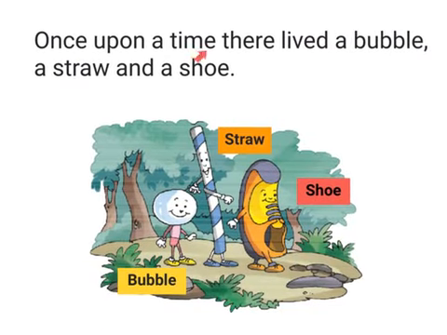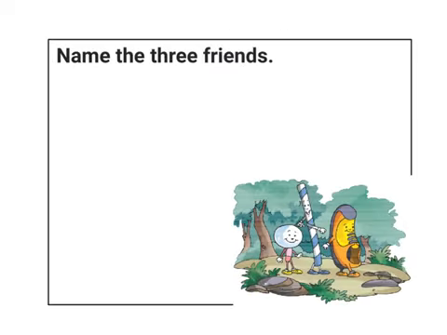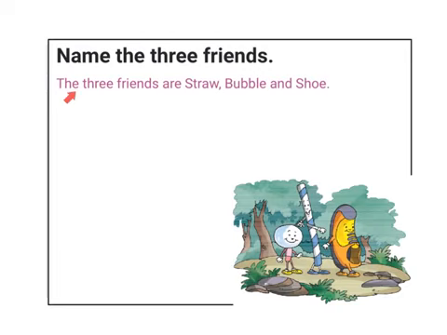Once upon a time, there lived a bubble, a straw and a shoe. This tells me the name of the three friends. The bubble, the straw and the shoe. So now I will write my answer. The three friends are straw, bubble and shoe.